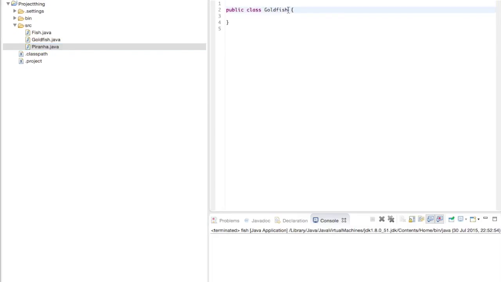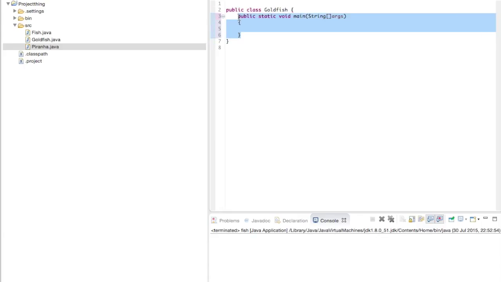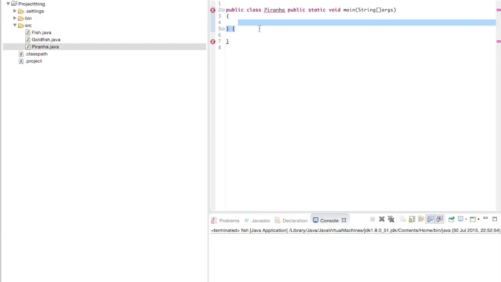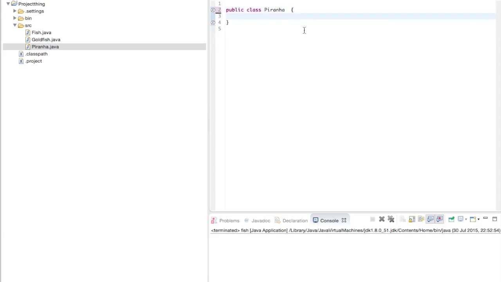Anyway, so let's do our public method in here. Goldfish, before I carry on: public static void main, String args, that's just what I like to write. Let's copy this, I'll save the class, and do the same in piranha. Public static void main, String args, there we go.